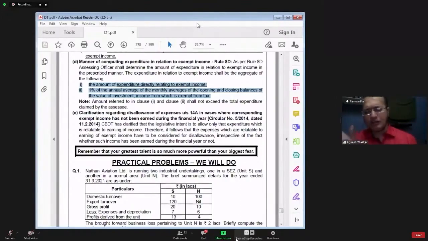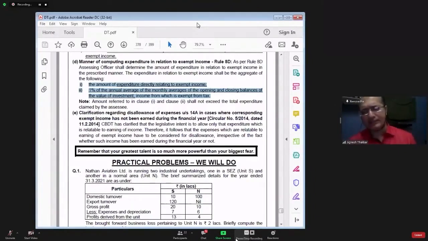So dividend income appears on the credit side of the profit and loss account. While you calculate your business income, whatever dividend income appears on the credit side, you will deduct, because that is exempt from tax. Since we are removing the income from the credit side, from the debit side also we should remove some expenses incurred in connection with that dividend income.